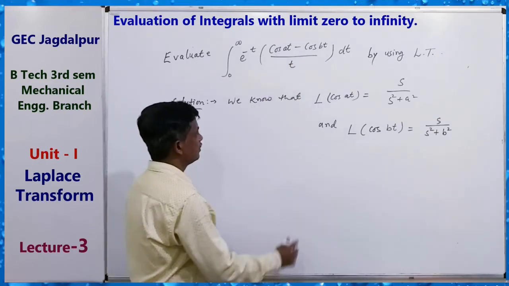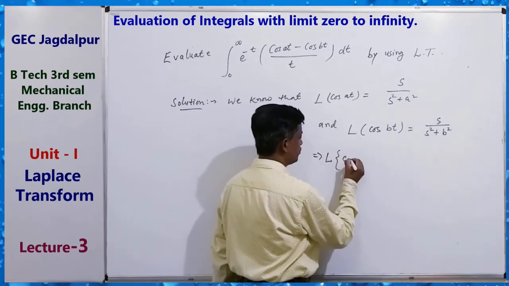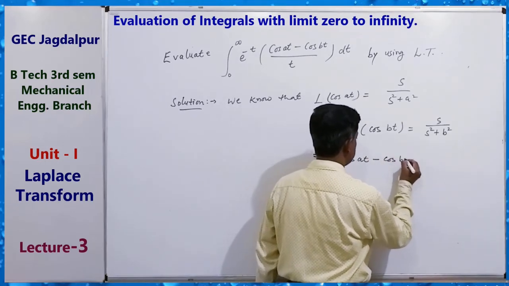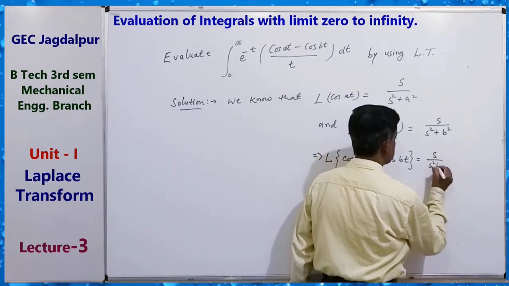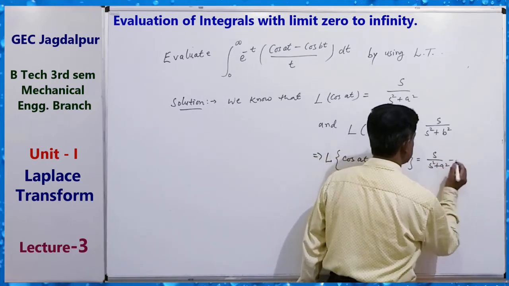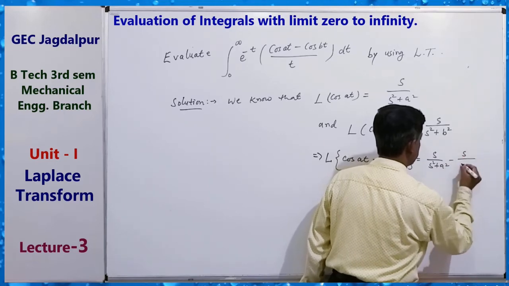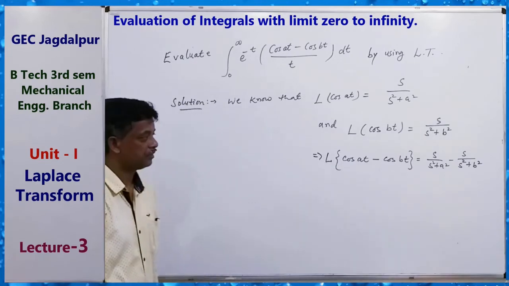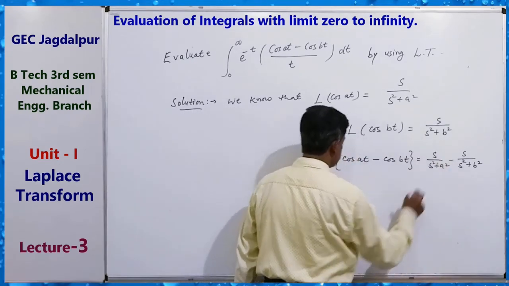This implies the Laplace transform of cos at minus cos bt equals s upon s square plus a square minus s upon s square plus b square. The Laplace transform of this is equal to this.